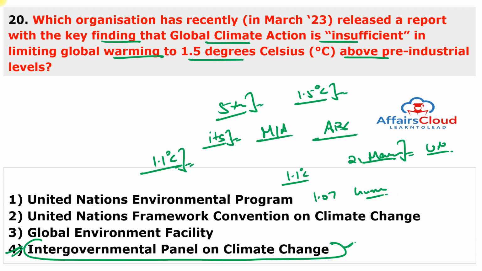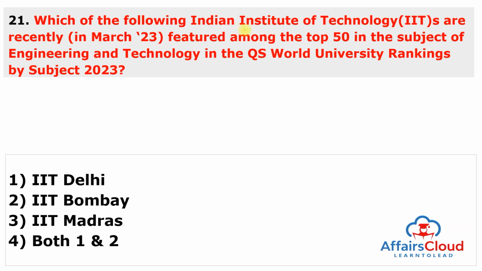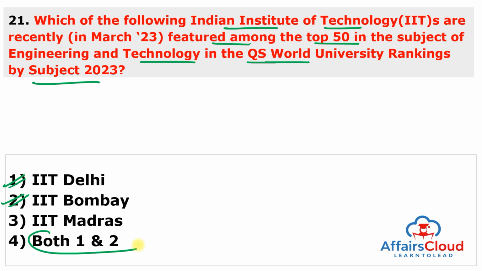Moving to the next question. Which of the following IITs, or Indian Institutes of Technology, recently featured among the top 50 in the subject of engineering and technology in the QS, or Quacquarelli Symonds, World University Rankings by Subject 2023? And the two top IITs are IIT Delhi and IIT Bombay. So, the answer to this question is both 1 and 2.